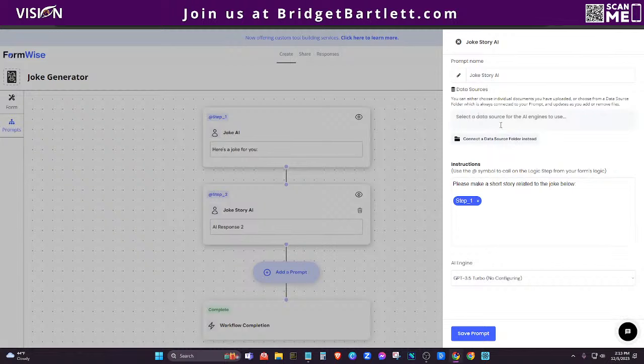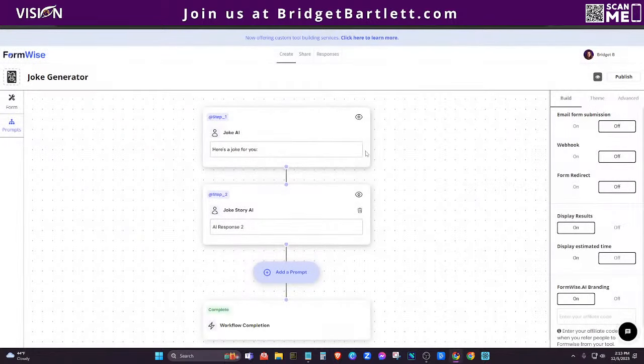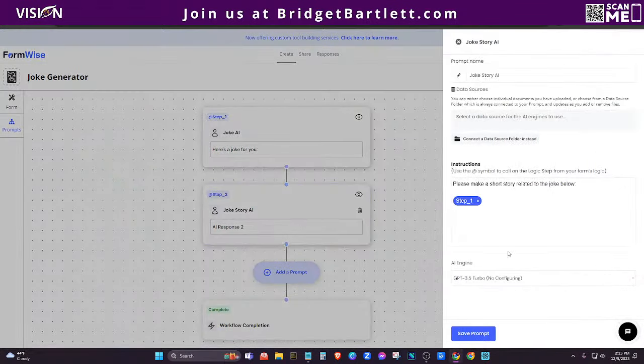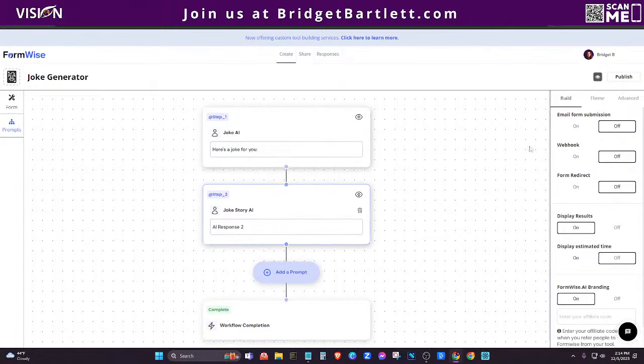Okay. Of course, you can also add or connect source data from a folder if you'd like to. So lots of cool things that you can do here. And then, of course, you can also choose the AI speed that you want to use. Okay. Now, when you have this set up here, how you want, now this is just the template. We haven't changed anything at all.